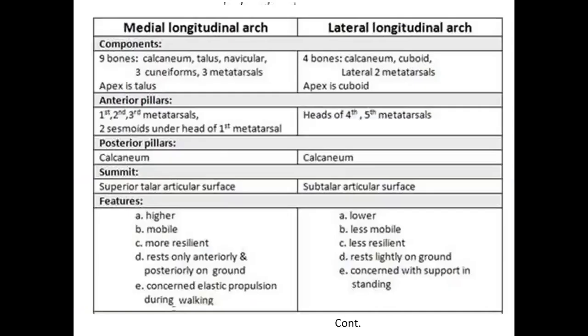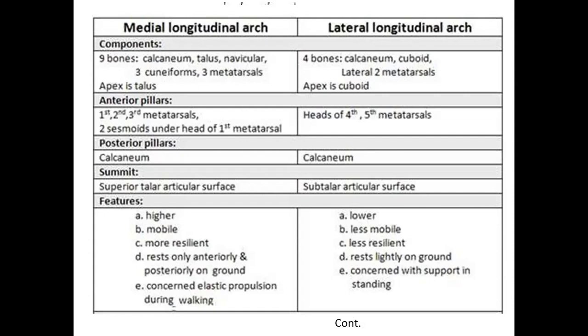Now the medial longitudinal arch, I repeat once again: nine bones are contributing to the medial longitudinal arch: calcaneum, talus, navicular, three cuneiforms and three metatarsals. Whereas for the lateral longitudinal arch, only four bones: calcaneum, cuboid, and the lateral two metatarsals. The apex is formed by the talus in the medial longitudinal arch, whereas the lateral longitudinal arch apex is formed by the cuboid.